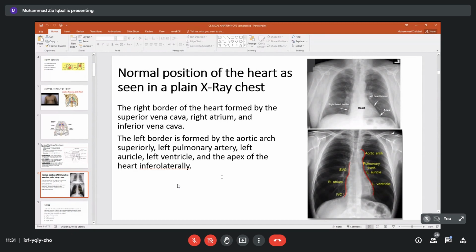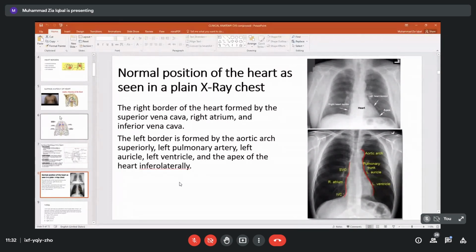So on an X-ray, it is another way of investigation to recognize the position of the heart. Now, please look at this. If we measure this area and this area, for example with a measuring tape or a finger, this area plus this area is roughly equal to this area, the heart area, base of the heart. If by chance this area increases, that means the heart has enlarged. So this is for X-rays.